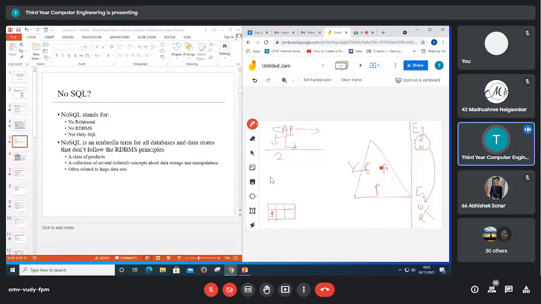Now the second point is availability. How the data is available to operate from a remote location. So how we can access all the data at the same time. So availability of the data is also important.